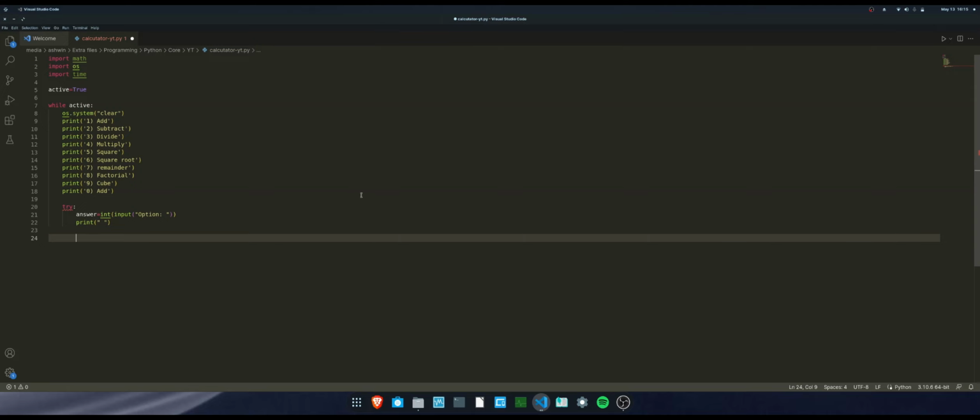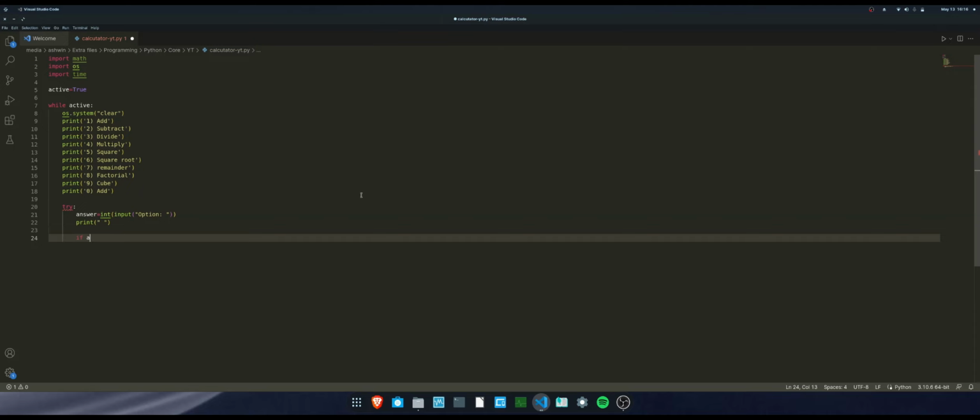So now the user has inputted the operation he wants. He has only inputted the number. What would happen if he inputs a certain number? For example, let's say the user wants to add and he enters 1. Then what should Python do? What if the user enters 1, what should Python do? If he enters 2, what should Python do? What if he enters 3? Something like that. I hope you're getting my point. I'm trying my best to explain this.